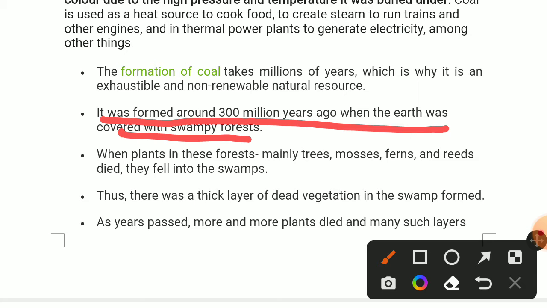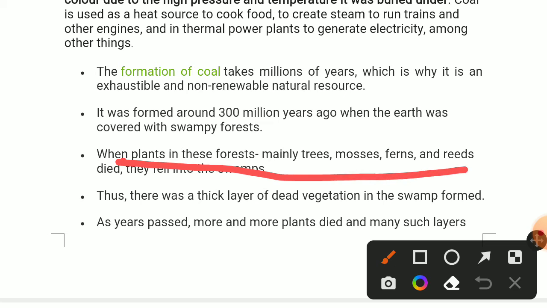When plants in these forests, mainly trees, mosses, ferns, and reeds, died, they fell into the swamps. Forests contain mainly trees, plants, ferns, shrubs, bushes, creepers, and climbers. When natural calamities like landslides, volcanoes, floods, and tsunamis occur, all these trees and plants get buried into the earth.